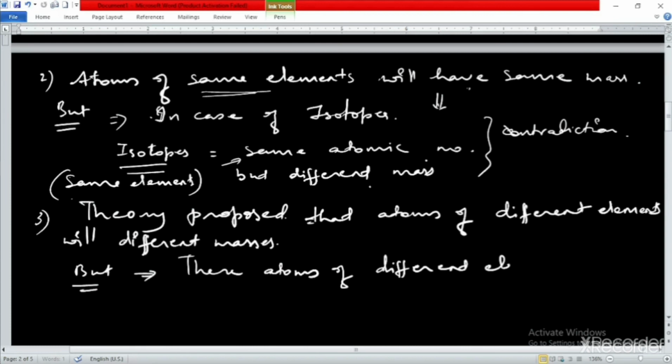This again is a contradiction. So these three were the drawbacks of Dalton's atomic theory.